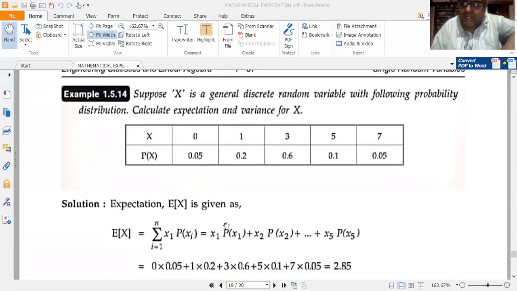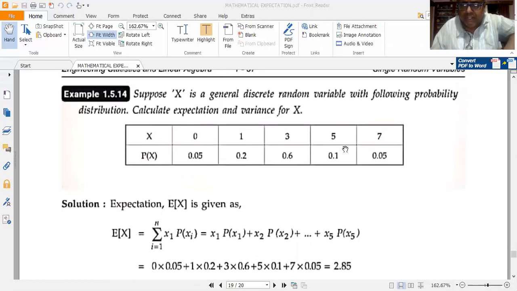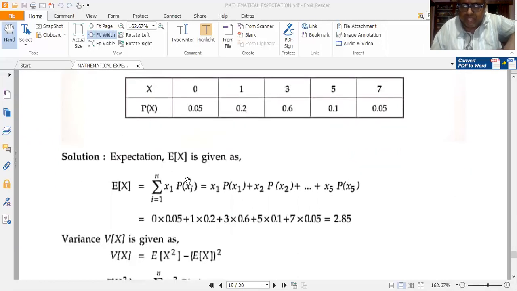Now I need to calculate the expectation. We use the formula E of x is equal to summation over i of xi into p of xi, where i ranges from 1 to n.